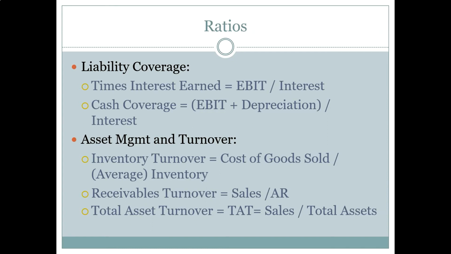And one of the ways to help you remember the turnover ratios is that whatever the name is that's being turned over, that is always on the bottom of the ratio. So inventory turnover always has inventory as the denominator. Receivables turnover has accounts receivable as the denominator. And total assets turnover has total assets as the denominator, right? Finance is not super clever with naming. We always tend to pick names that are very representative of what's going on. So that will always help you if you're trying to remember something. It's usually not a trick. It's usually telling you exactly what's going on.